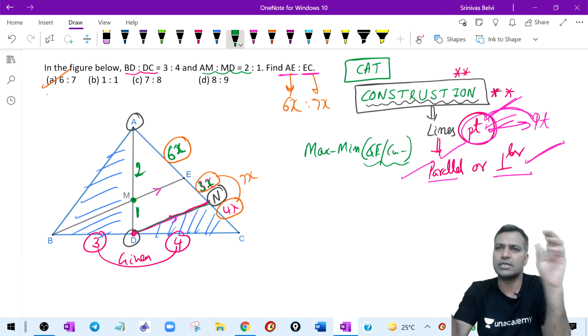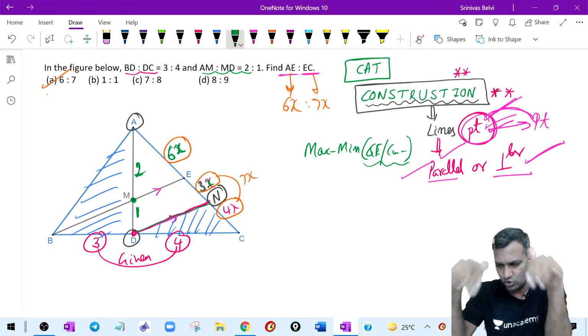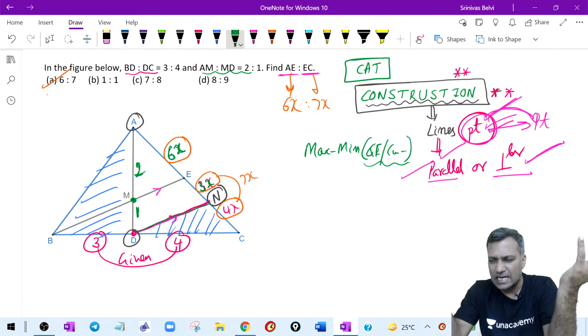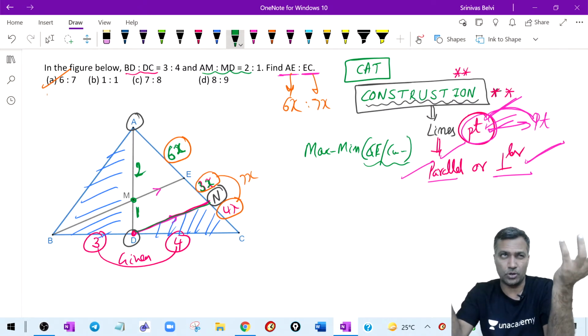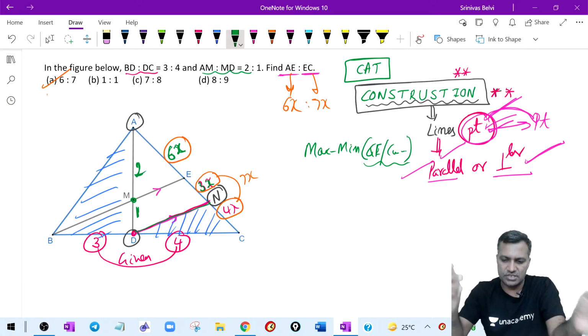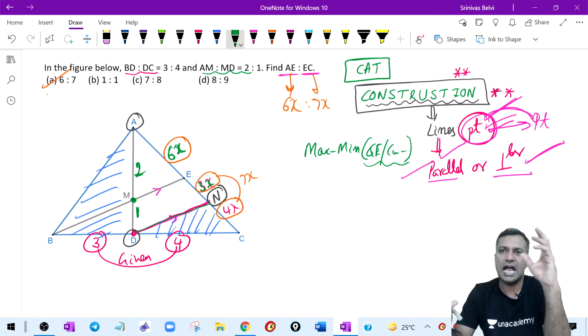Now don't worry about it. We don't have to study too much about it because that will take me 30 minutes to teach, and it is not very important from CAT per se. We don't have such luxury of time at this point. If it is required, we will see towards the end. Don't break your head too much behind that. I just made it a point.